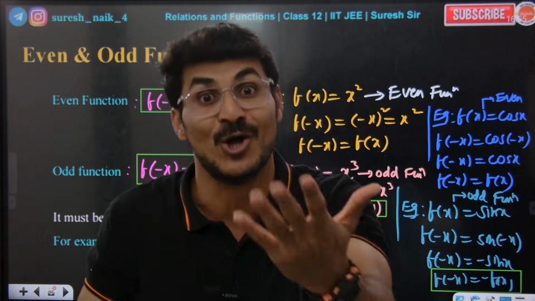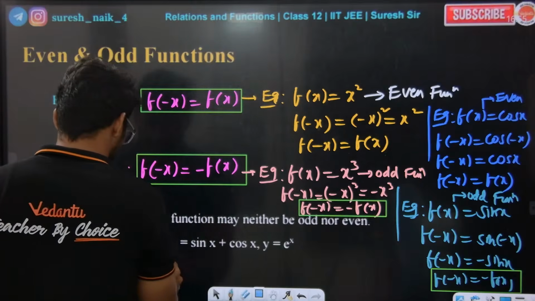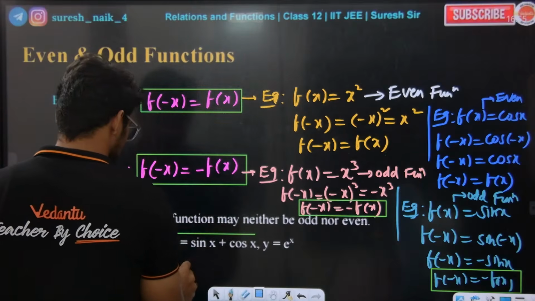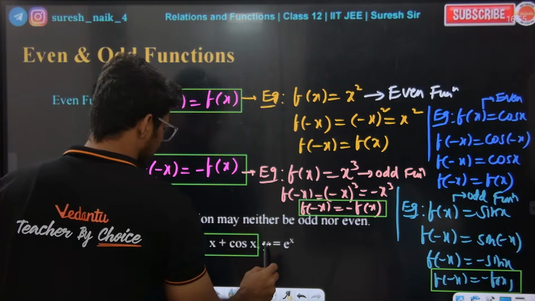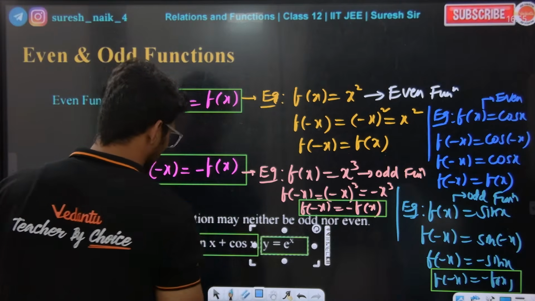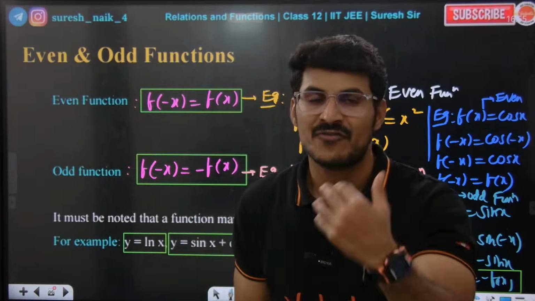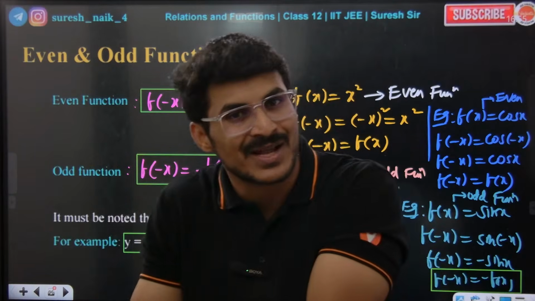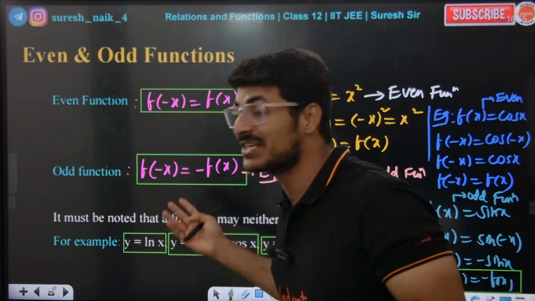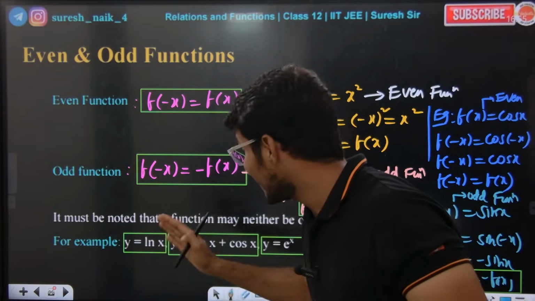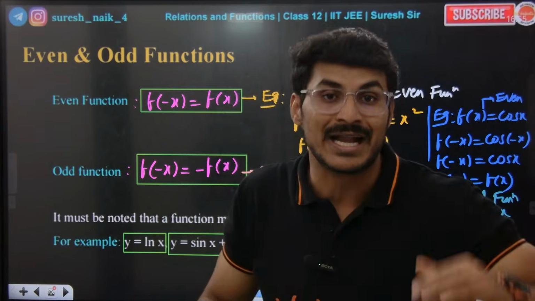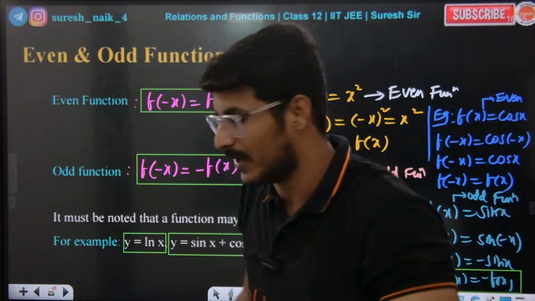And the function is ln x. Beautiful example, Pari. So ln x is one example. Sin x plus cos x is another beautiful example. e power x is another example. So for these three functions, no matter what you put, f of minus x is never equal to f of x, and f of minus x is never equal to minus f of x. So these three functions can be said as neither odd nor even.